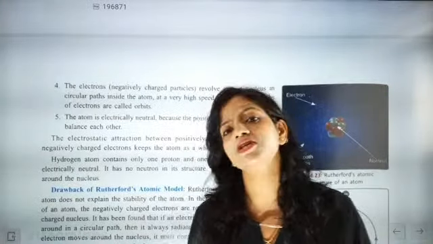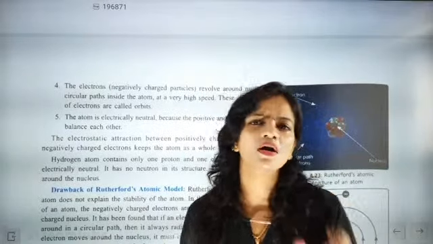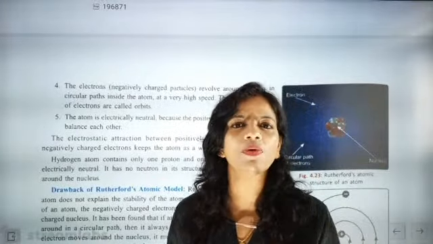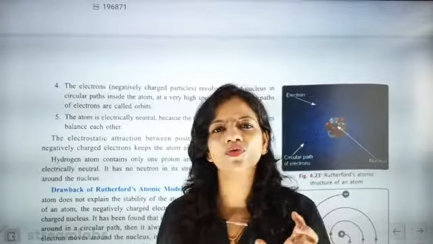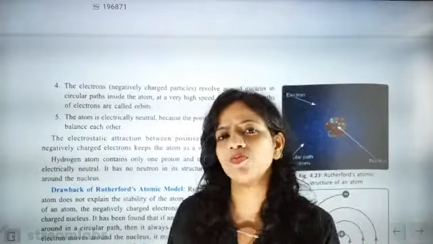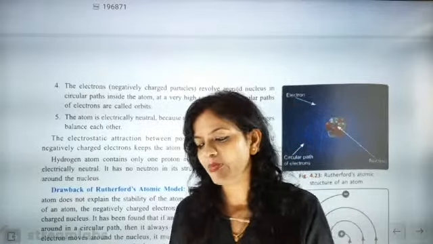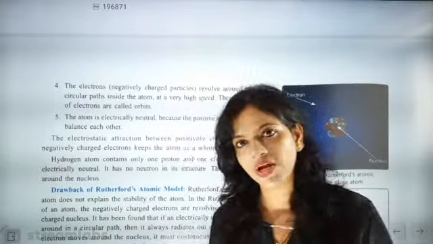By that you will know that the maximum probability of finding the electron is near the nucleus, and the electron cloud will be more near the nucleus. You will understand that part when you go to higher classes.